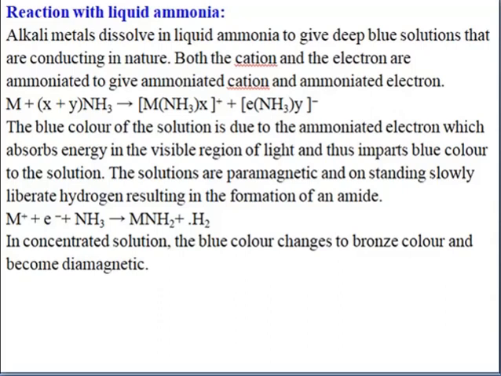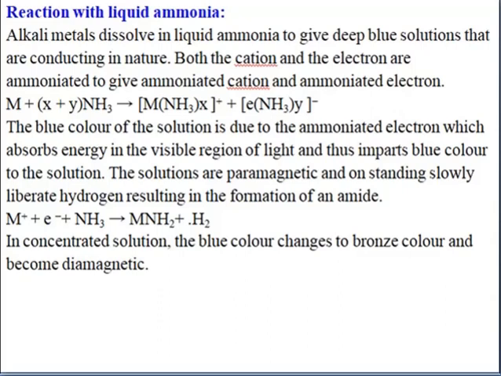The alkali metal, when it reacts with ammonia, first of all gives out the electron. The electron as well as the alkali metal will react with the ammonia and form complexes. So we get M(NH3)x plus and electron (NH3)y.